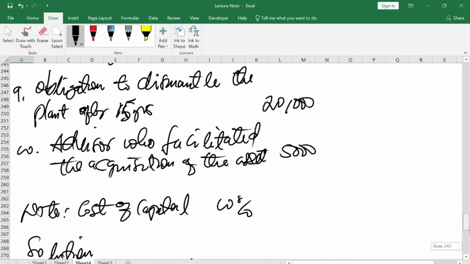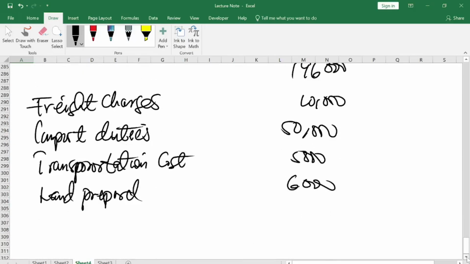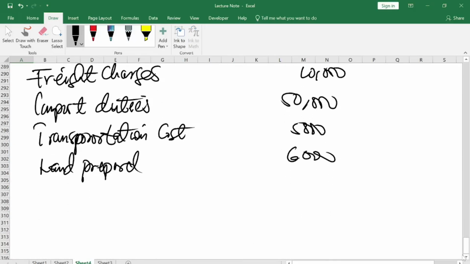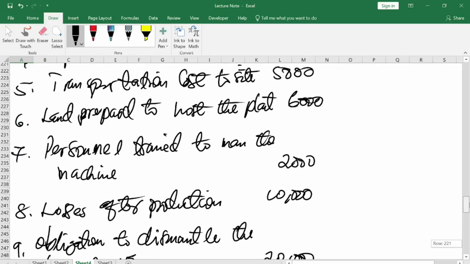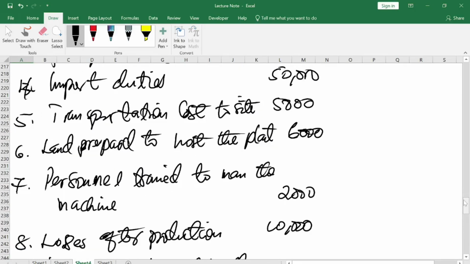The next item is personnel trained on the asset. Some persons will man the assets, so the cost the company incurred in training them is what is being talked about. These elements do not directly form part of the asset.